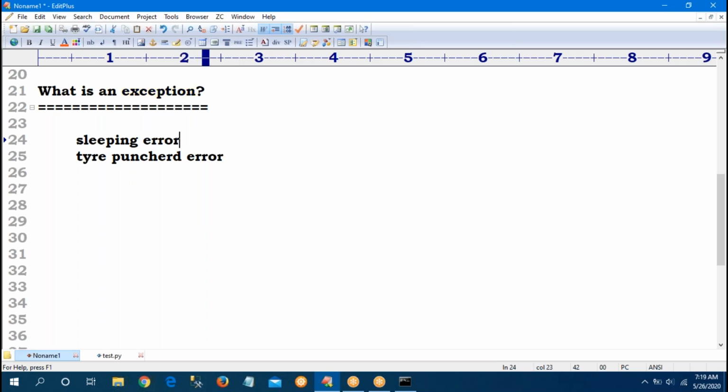Here, the sleeping error. Sir, whenever you attend any examination, in our childhood 10th class exams, the hall ticket is mandatory. But one fine day, when you are going to the examination hall, your hall ticket is missing. You forgot the hall ticket in your room. So, hall ticket exception. Missing error.